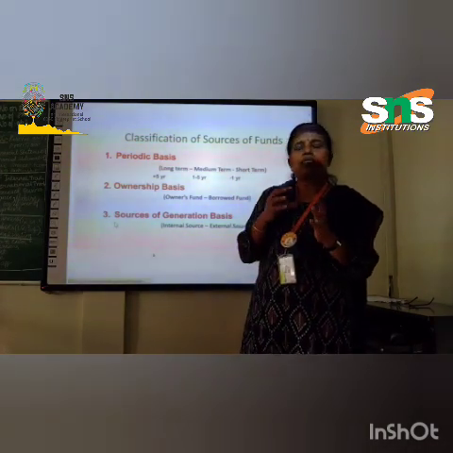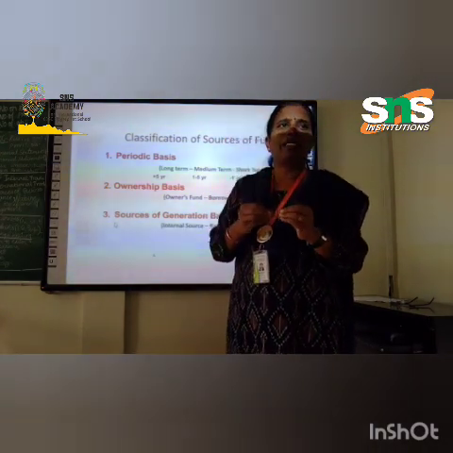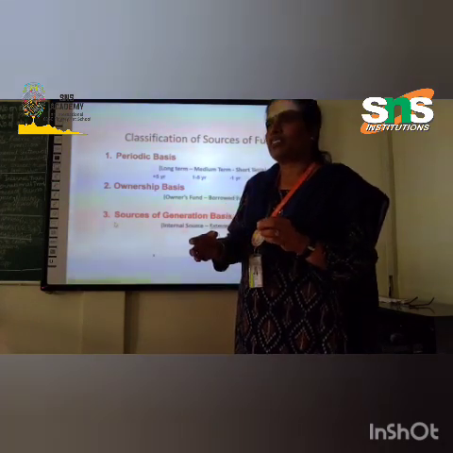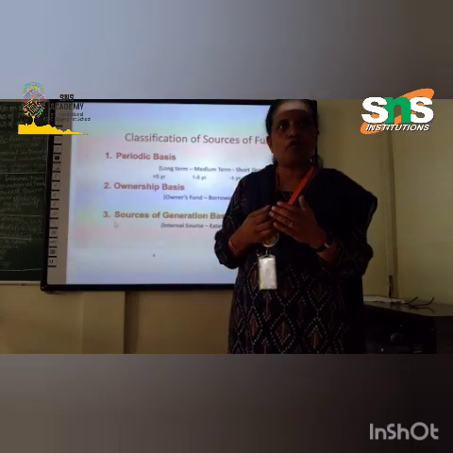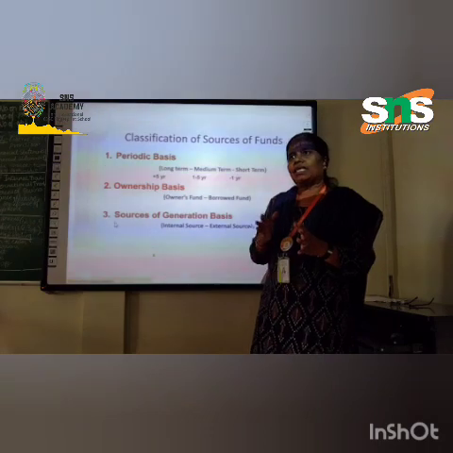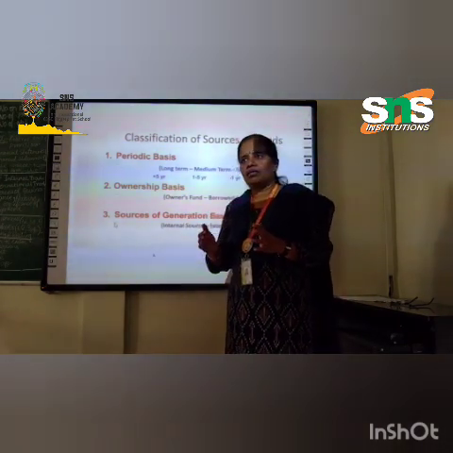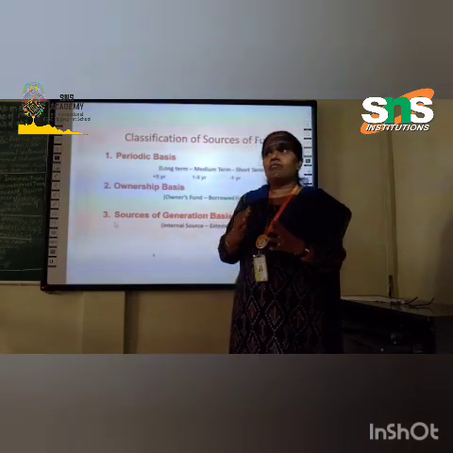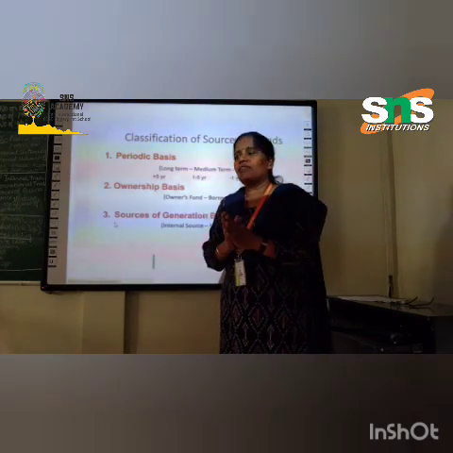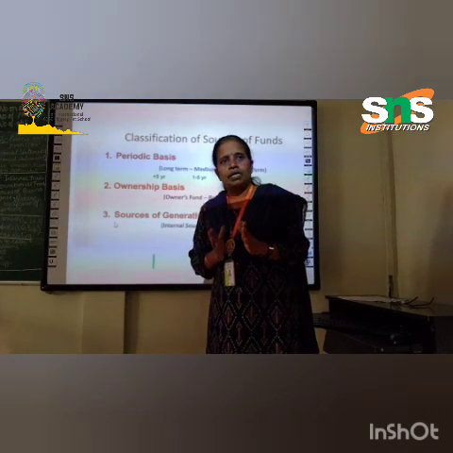This long-term finance we can use as fixed capital. If we want machinery or land and building, or other types of fixed assets, we can use these long-term sources of finance, like bank loans. And if our business is quite a big one, then we can go for debentures even, but that is also a long-term finance.